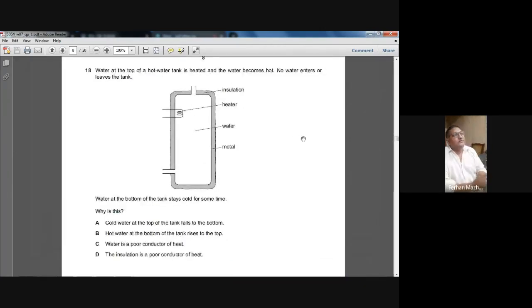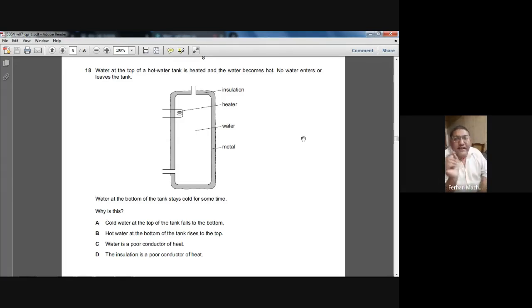On your screen, water at the top of a hot water tank is heated and the water becomes hot. No water enters or leaves the tank. Water at the bottom of the tank stays cold for some time. Why is this so? Remember, whenever you want to heat a liquid, the heating should be done from the bottom.